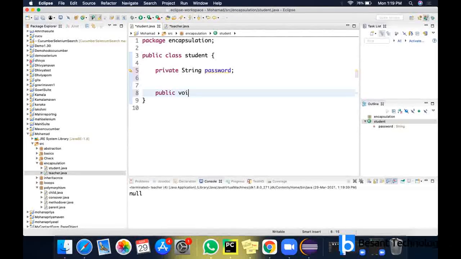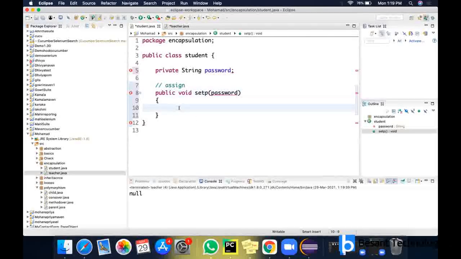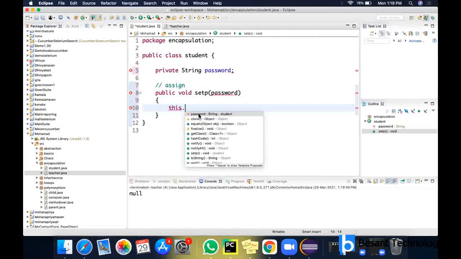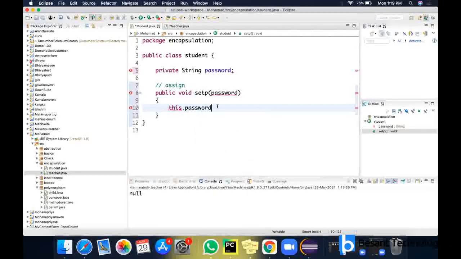So it is public void setPassword. This is the set method. What it will do is it will set the value. If you want to assign a value to this variable, I'm going to give a parameter, so it is this.password is equal to password. So what is the error here? I have missed the data type here.